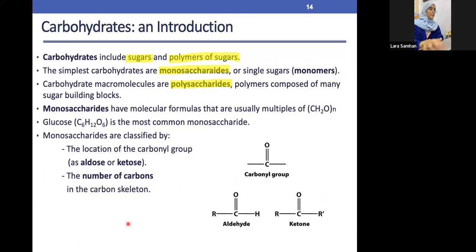Okay, so moving on. Now let's get to know more about the carbohydrates. As we said, carbohydrate is basically sugar.